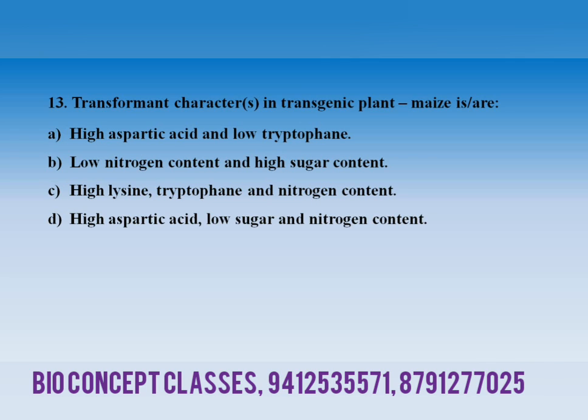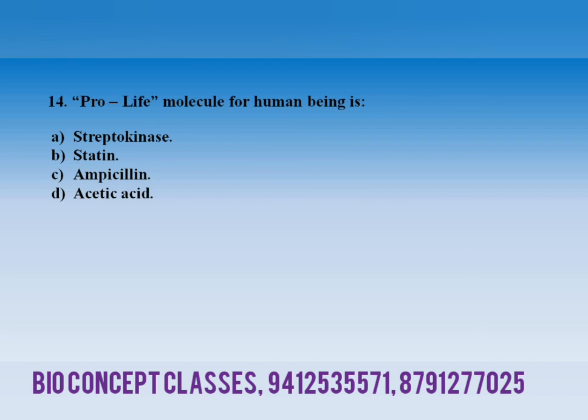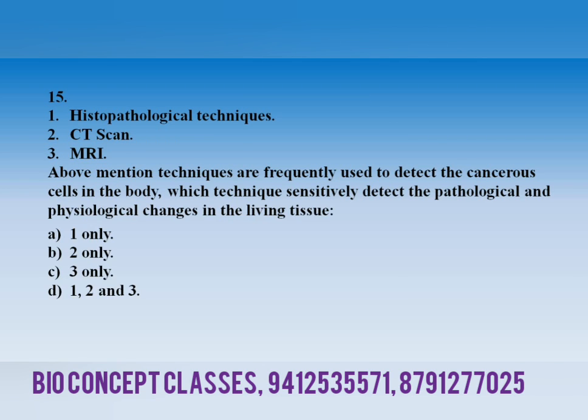Fourth is high aspartic acid, low sugar and nitrogen content. Question 14. Probiotic is a very important word. Probiotic molecule for the human being is A. Streptokinase, B. Statin, C. Ampicillin, D. Acetic acid.